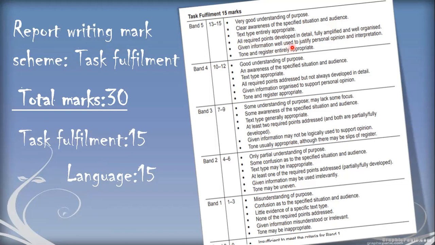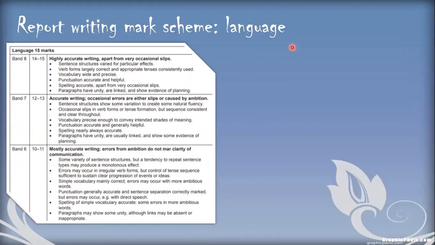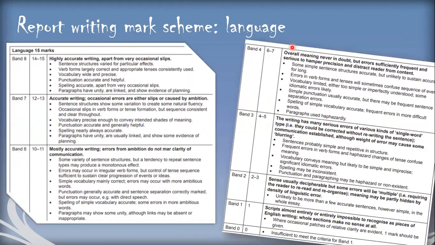All these things will definitely be seen in the task fulfillment. Now, for the language marks, the bands are 8. Highest is band 8. So you can pause this video and read it, and analyze your language standard as well, to see where your language is rated at present. So you must work on these 2 areas so that you emerge as a better writer in your exam.